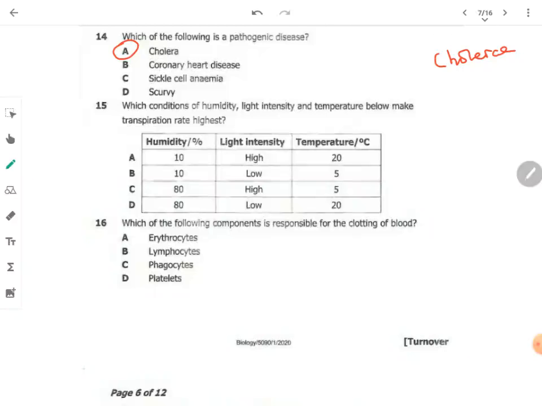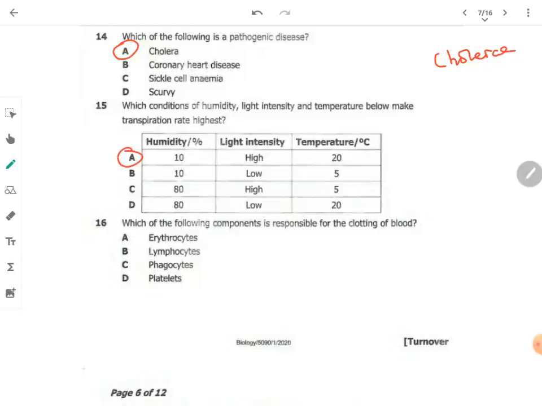When you talk of humidity, you're talking of the amount of water vapor present in the atmosphere. So if you have more water in the atmosphere, that means the plant is likely to lose less water. But when the plant has more water, and there is low humidity in the atmosphere, that means more water will be lost because there is less water in the atmosphere. So there the answer comes in A.